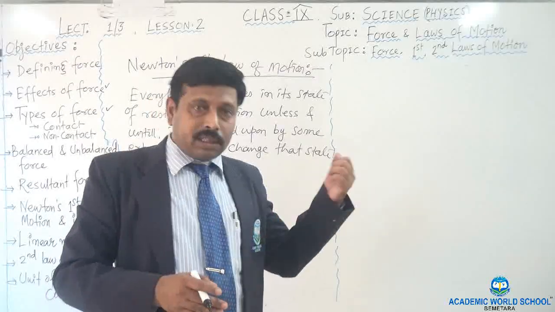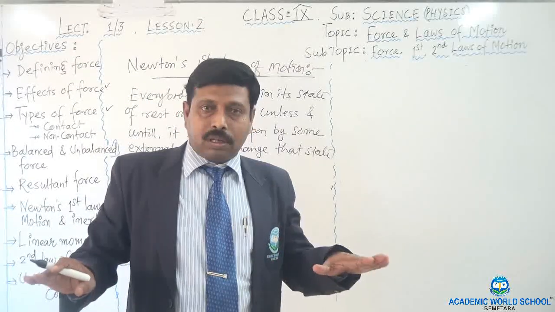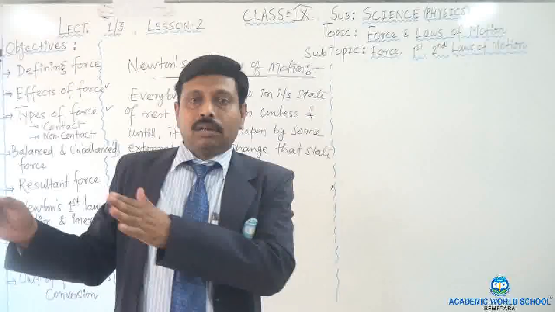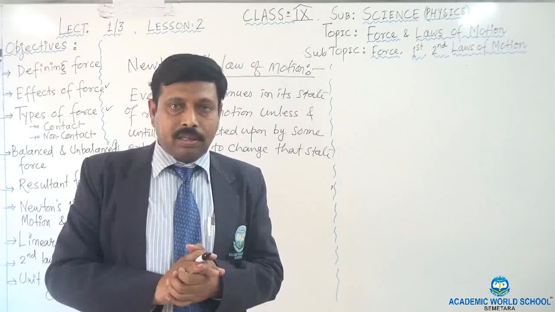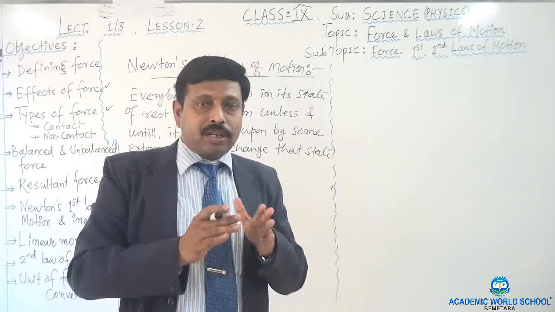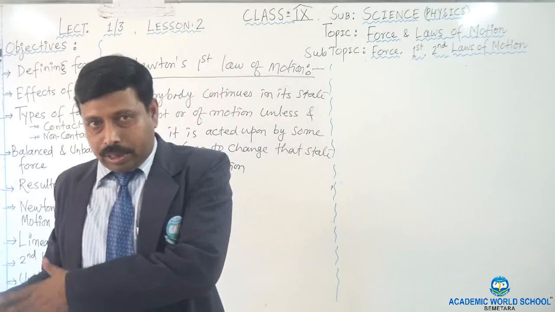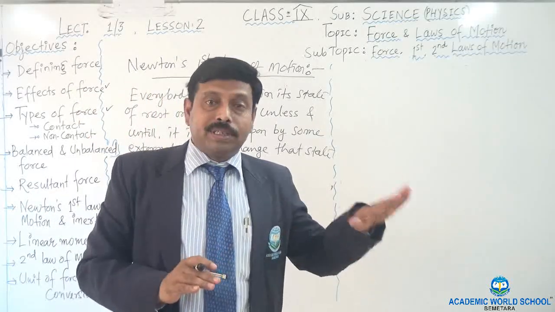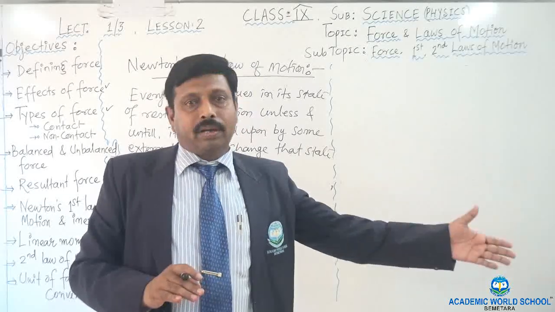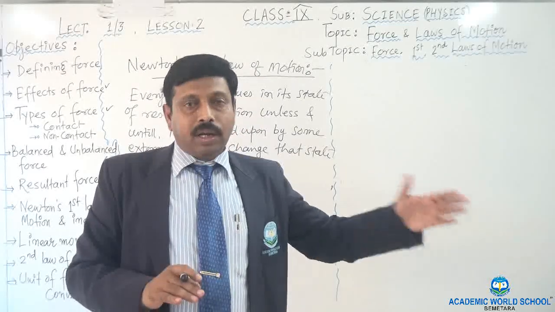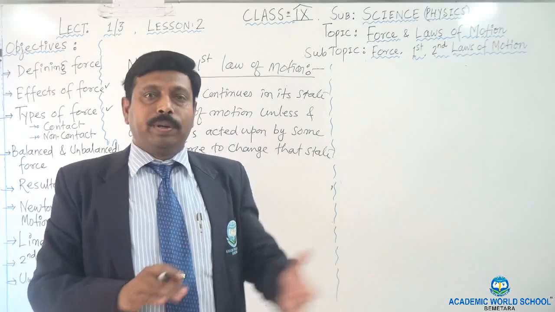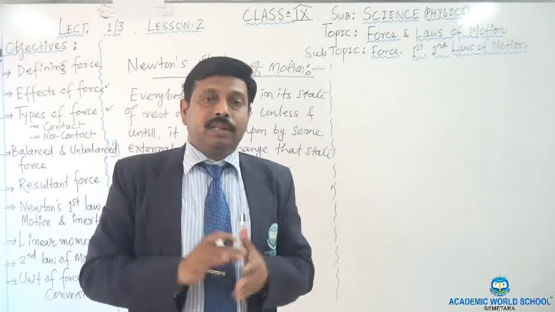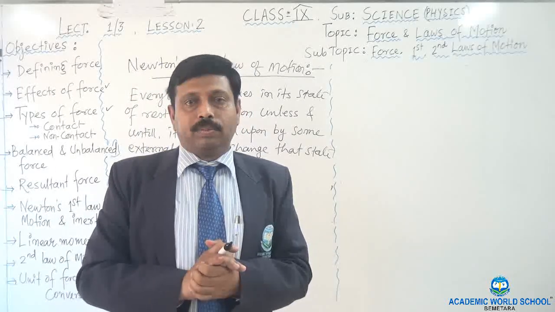If the body is in motion, it will stay in motion till an external force is applied. It means if no external force is applied on a body, the body will remain as it is. The body which is not moving will remain at rest. If the body is moving, it will keep on moving with the same velocity. This is the meaning of the first law of motion.